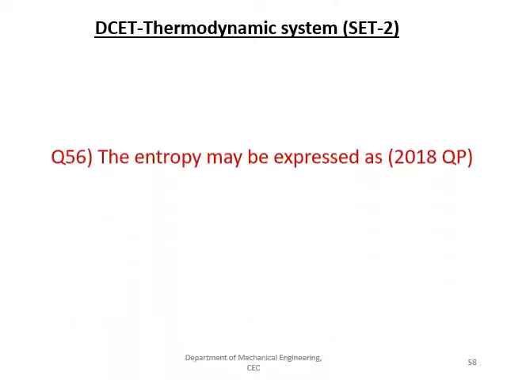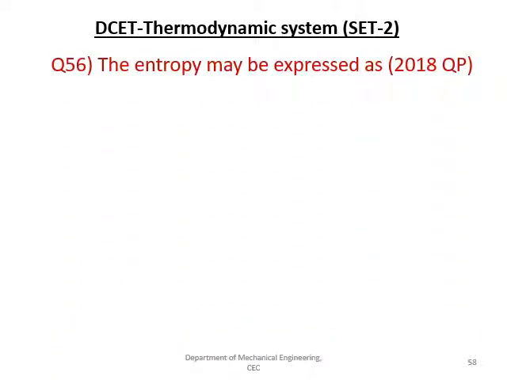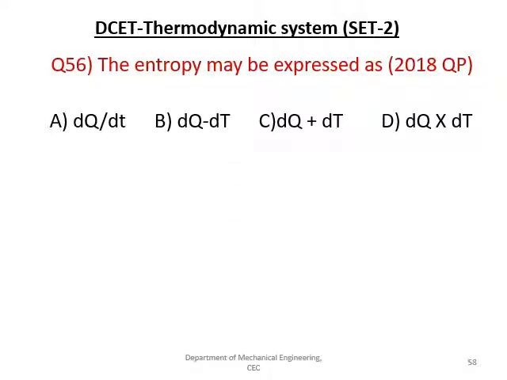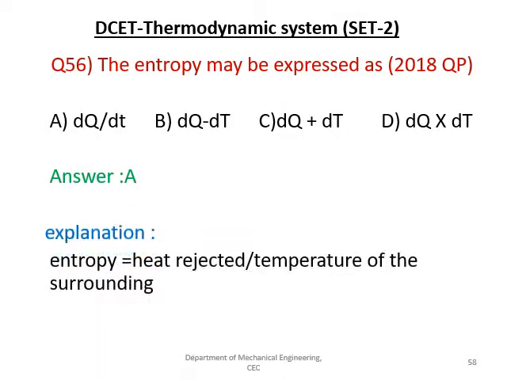Let us see the next question, where the entropy may be expressed as dq by dt, dq minus dt, dq plus dt, dq into dt, and the right answer is A, that is q by t or dq by dt. So entropy is nothing but heat rejected to temperature of the surrounding.